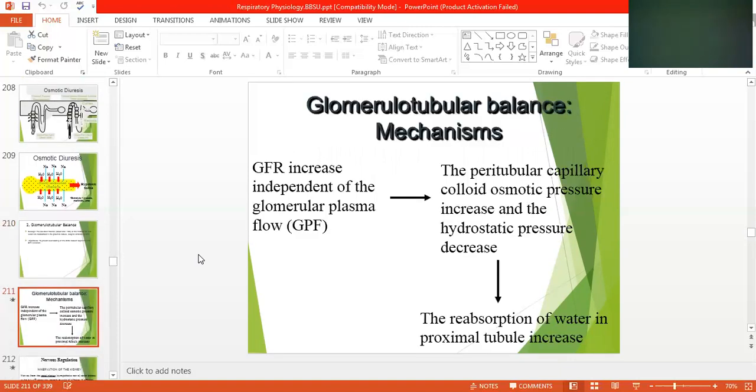Glomerular tubular balance mechanism. GFR increases independent of the glomerular plasma flow. The peritubular capillary colloid osmotic pressure increases, and the hydrostatic pressure decreases. Hydrostatic means water pressure. The reabsorption of water in the proximal tubule increases in this way.